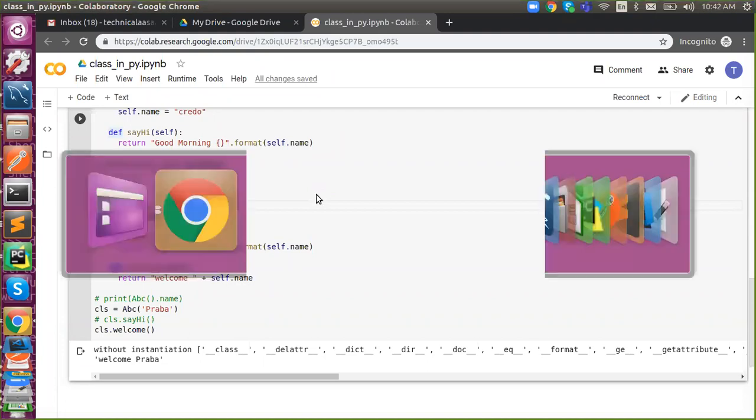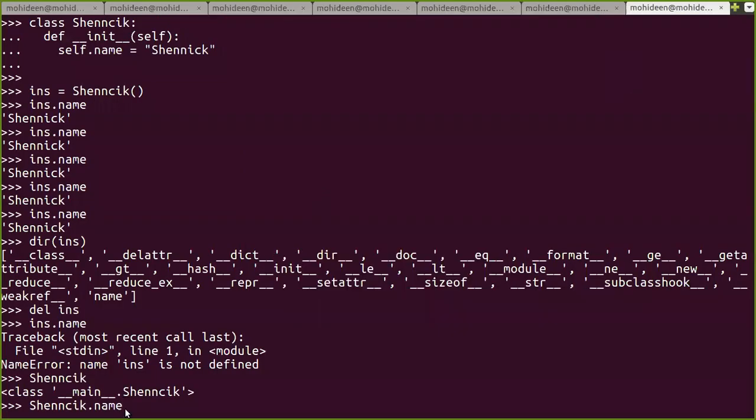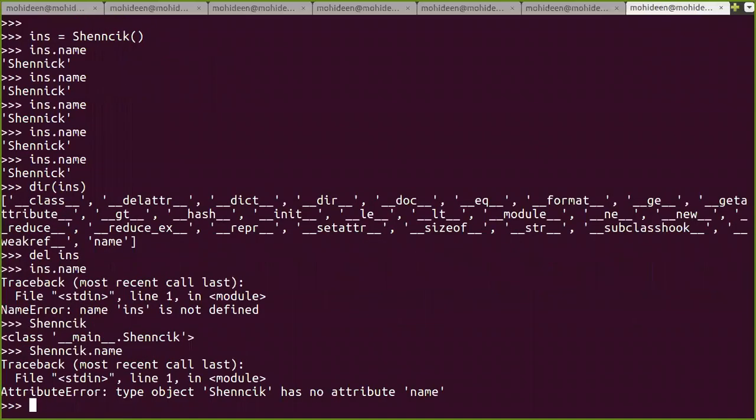Okay. So if I say scenic dot name, what will happen? It will raise an attribute error, right? Because the class doesn't contain the attribute name, since it resides inside a constructor. It is created only while we are instantiating. So it will raise an attribute error. But if you do the instantiation, you will get it.